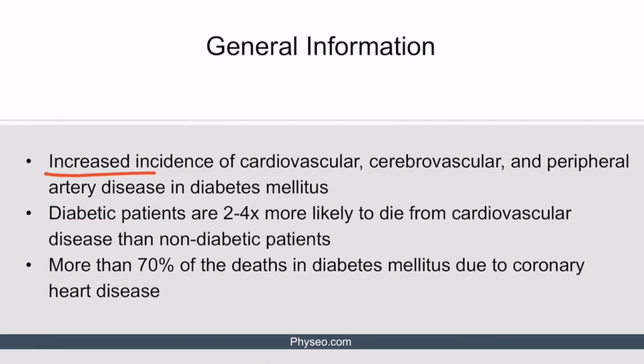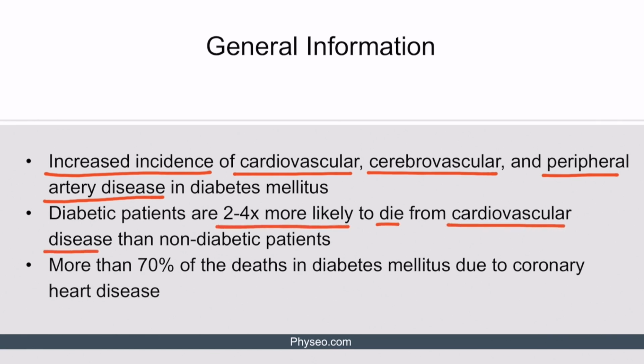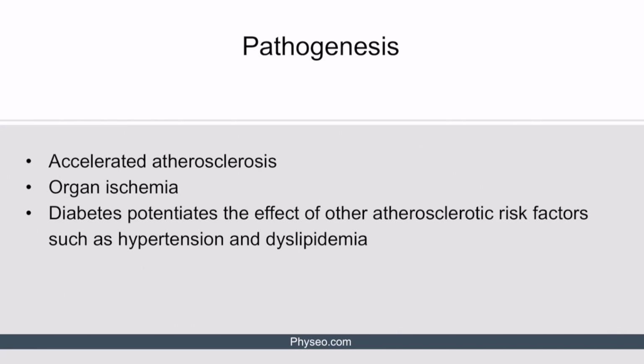There is an increased incidence of cardiovascular, cerebrovascular, and peripheral artery disease in patients with diabetes mellitus. In fact, diabetic patients are 2 to 4 times more likely to die from heart disease than the general population. Additionally, more than 70% of deaths in diabetes are due to coronary heart disease. This should give you an idea about the significance of these macrovascular complications in diabetes and how important it is to minimize their occurrence. Now let's discuss the pathogenesis of these macrovascular complications.